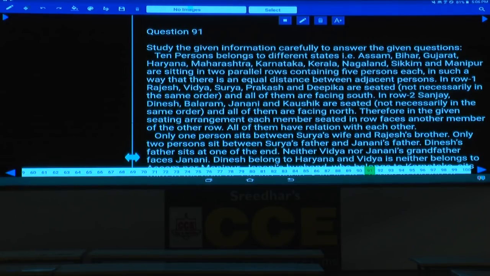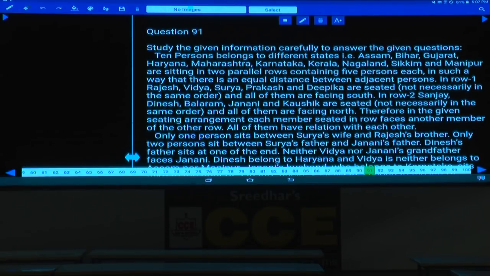Then in row 1, Rajesh, Vijaya, Surya, Prakash and Deepika are seated, and all of them are facing towards which direction? They are facing towards south. And in row 2, Sanjay, Dinesh, Balram, Janani and Kaushik are seated, and they are facing towards north. Here it is clearly specified who are the 5 persons facing south and who all are the 5 persons facing towards north, isn't it?